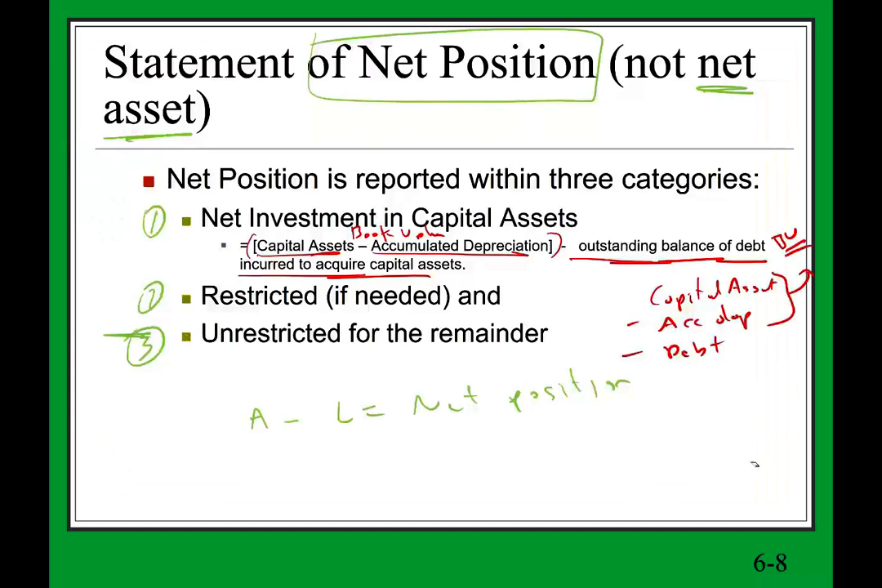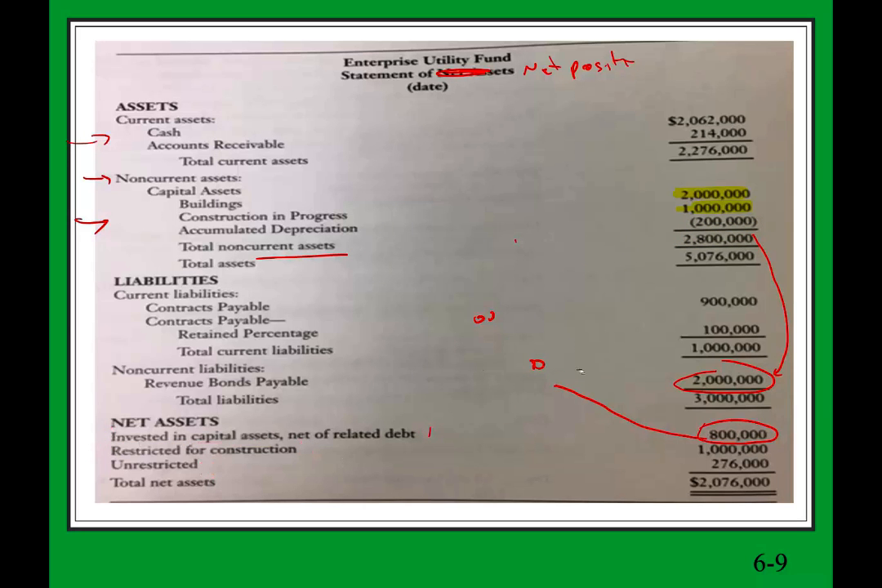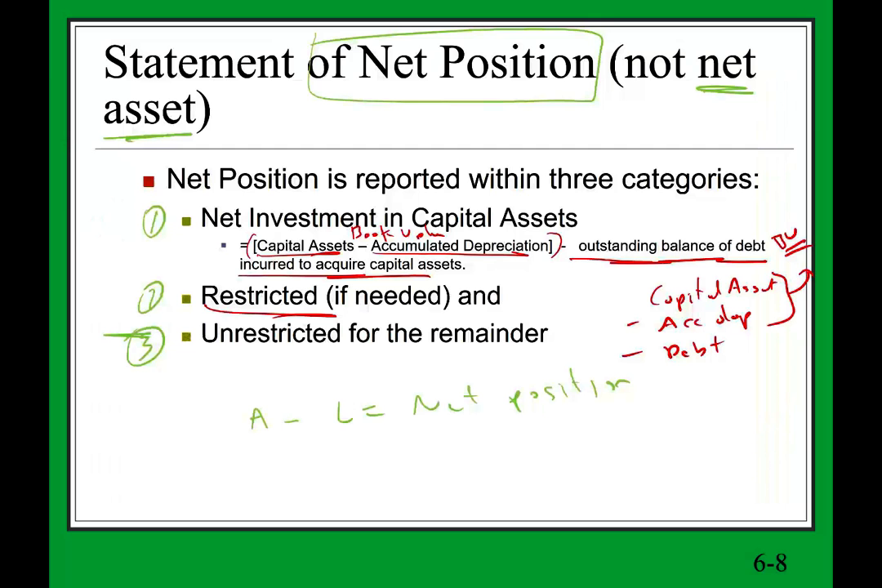We could also have restricted net asset. What is restricted net asset? We could have net asset that's restricted. Now, how do we come up with this? Well, we have to make an assumption here. I'm going to tell you that within this 2,062,000, 2 million of this cash is restricted for construction. So this is the asset restricted for construction. How do we come up with the net asset? It's asset minus liability equals the net asset restricted for that purpose.